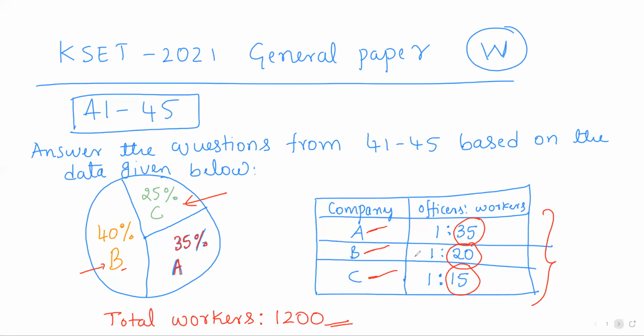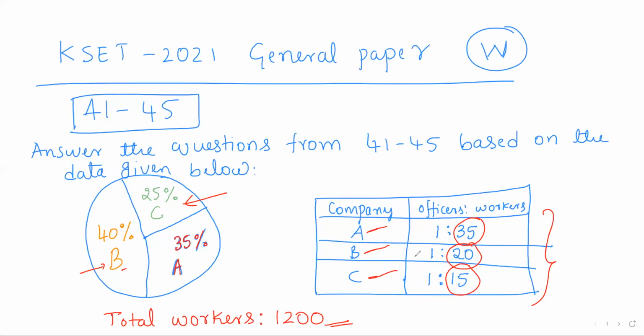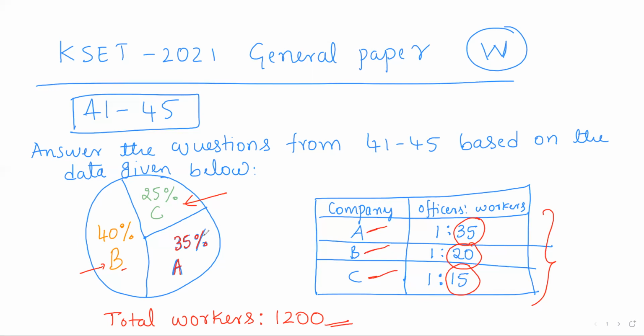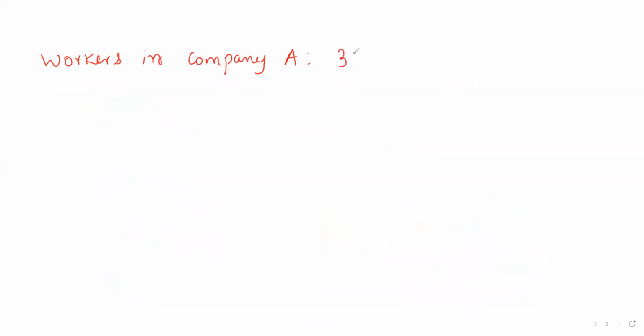To solve the questions from 41 to 45, we have to make some ready values. First of all, we shall see workers in company A. They have given there are 35% of total 1,200 workers in company A. 35% means, for 100, it is 35.